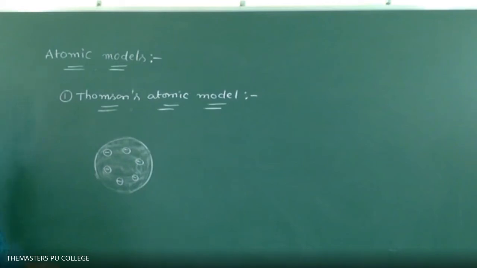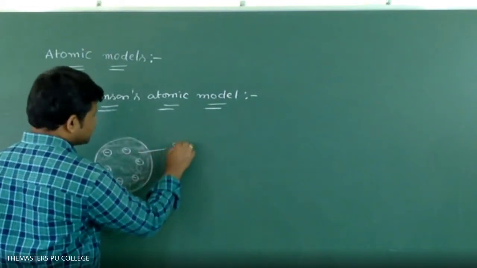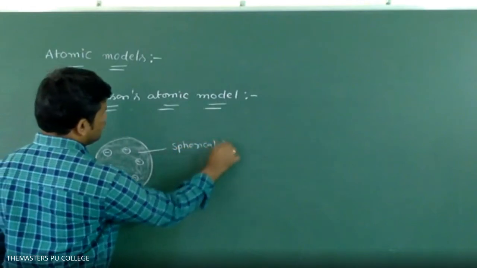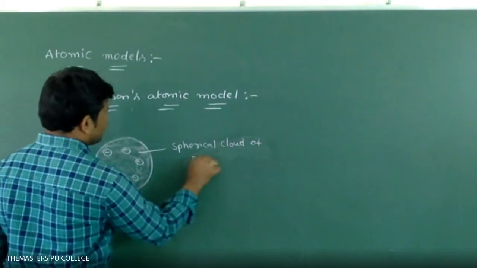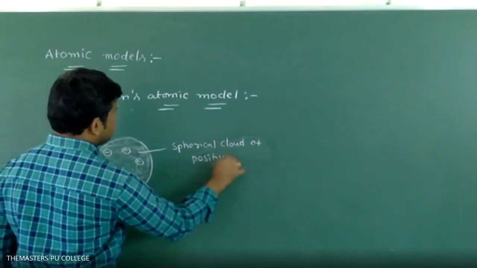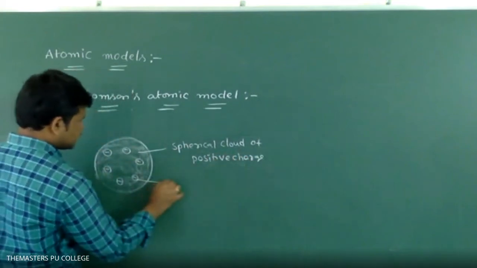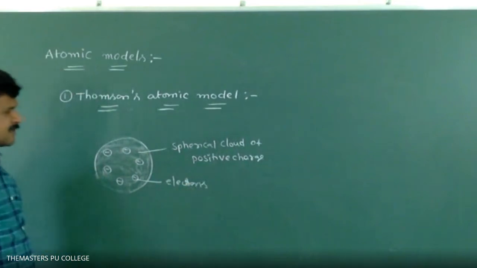So this is a spherical cloud of positive charge, and these are electrons.